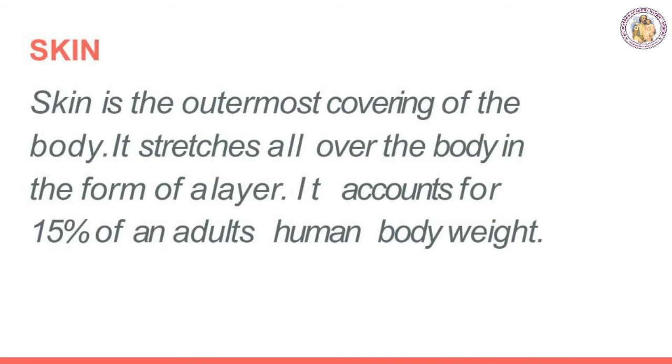The normal human body temperature, as we all know very well, is 37 degrees Celsius. When it gets hot, the sweat glands automatically start secreting sweat. In hot climates, like the summer months of April and May, our body secretes more sweat.